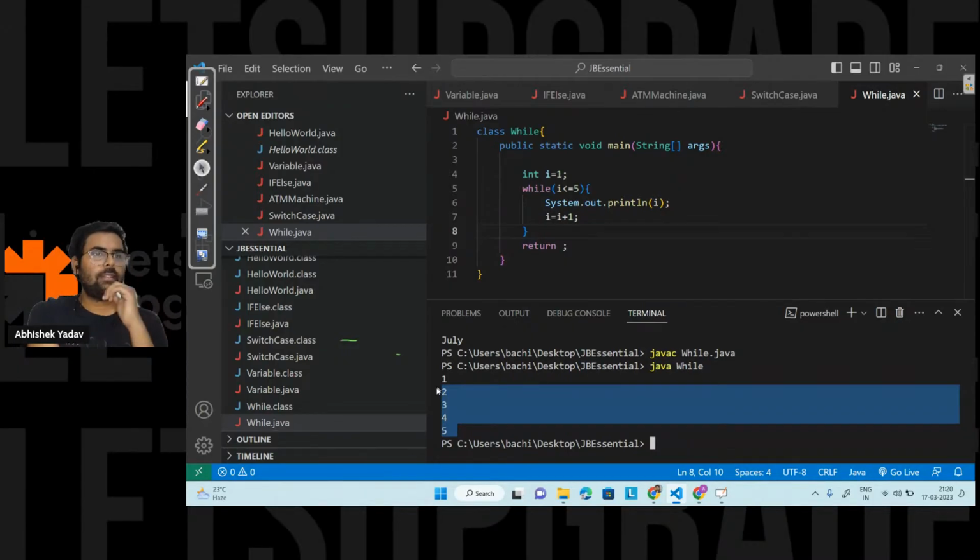Okay, till this point everyone is clear. Next line: you are asking about sc.nextLine. If you have to take some string value from the buffer, if you have to convert the buffer value to a string value, you can use nextLine.